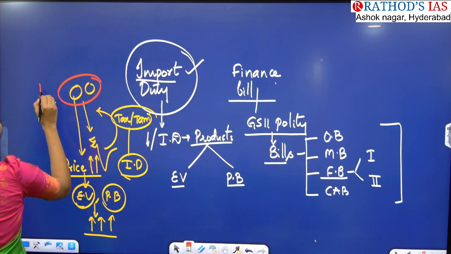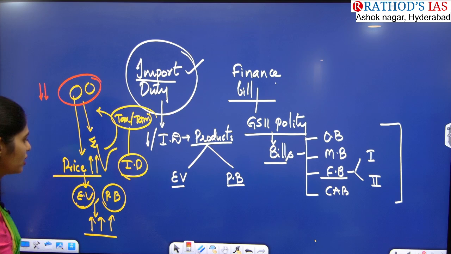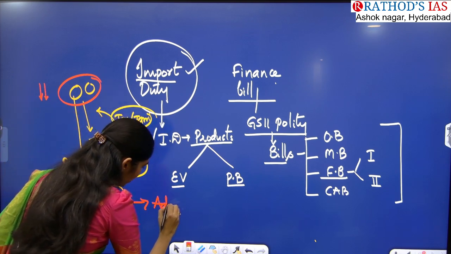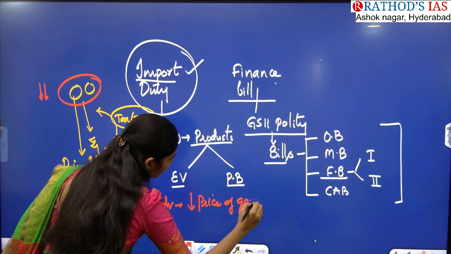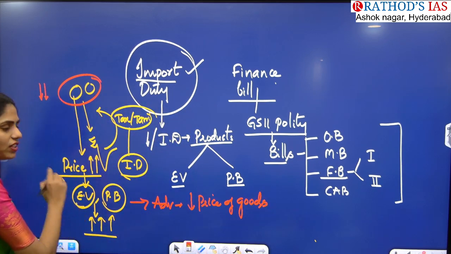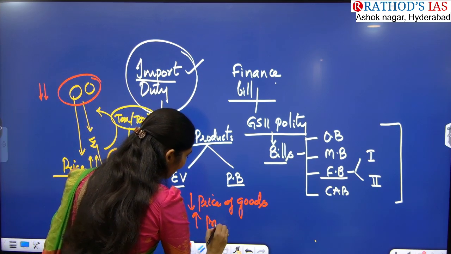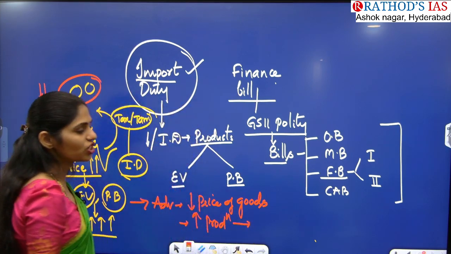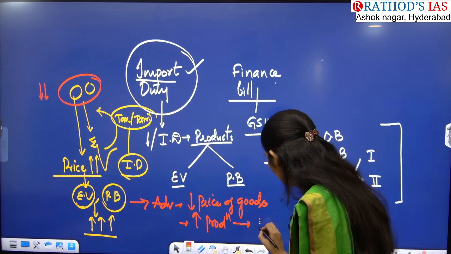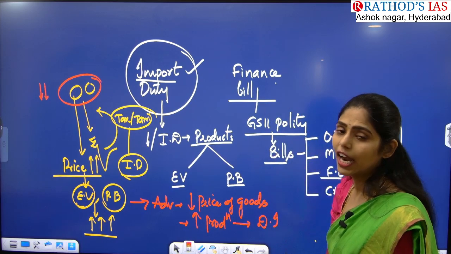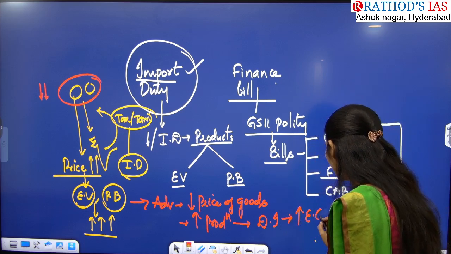So because of this, our government said that we are going to decrease import duty on these products, especially used for manufacturing of electric vehicles and phone batteries. So what is the advantage now? The advantage is there is decreasing of price of those goods which are used for manufacturing of these electric vehicles as well as phone batteries. So what happens? There is increasing of production in our country. So why is increasing of production important? We are promoting our domestic industries now, and not only that, we can also boost economic growth.